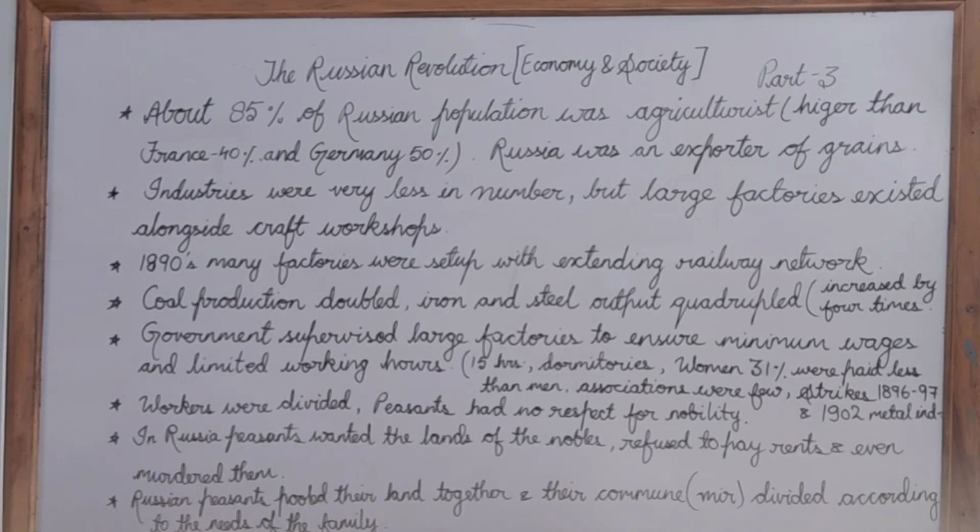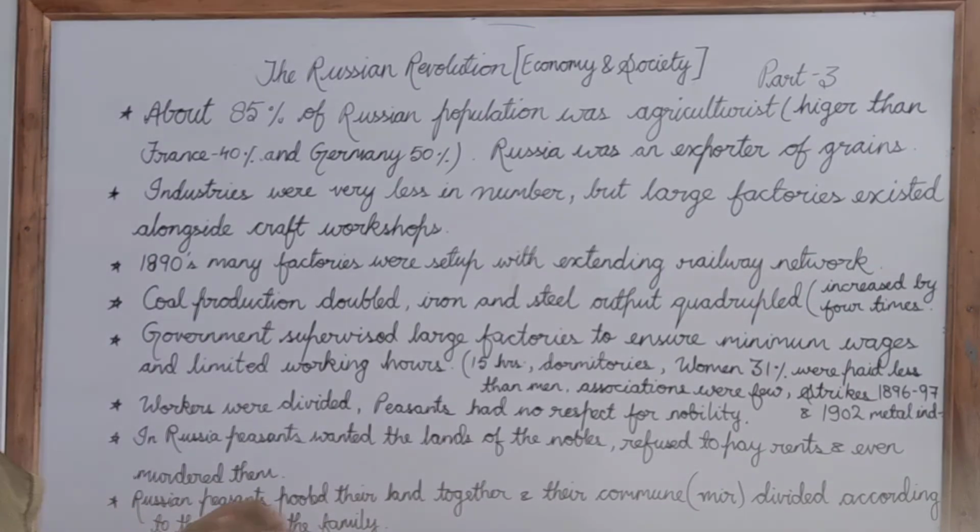Say if there is a family of 4 people, but the land size is quite big, then too the production was divided according to the requirement of those 4 people for the year. Say if there was a family with 12 people, but the land area was very little, then the commune made sure that the division of production was in such a manner that the family could survive for the year even if it had 12 members. So they had a very good system of pooling of the land, or by birth they were communists.